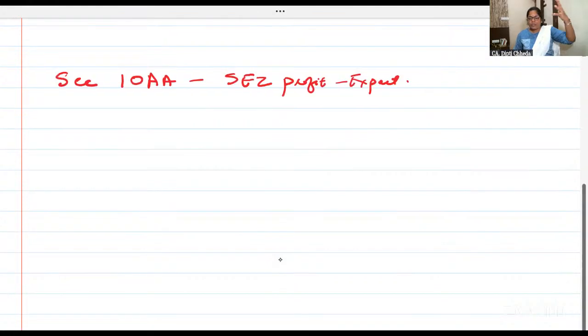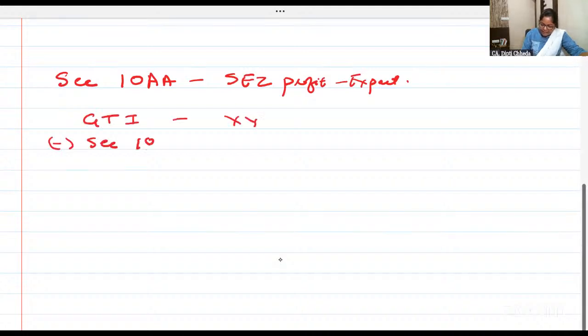some running notes. Okay, let us write some notes, then we will write again fresh for AMT. First, I want all of you to take care of section 10AA. It is related to SEZ, export profit. SEZ profit. Which profit? Export profit. Section 10AA deduction is also given from the gross total income only. Whatever may be your gross total income, in that section 10AA deduction is given in this formula.